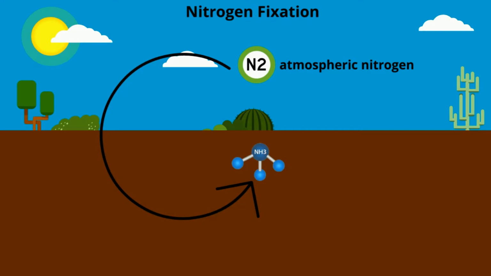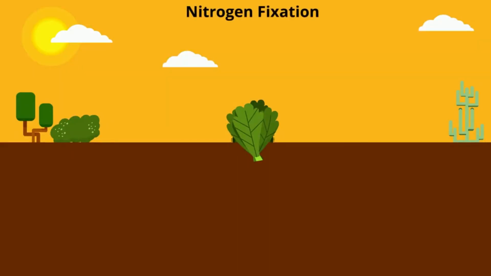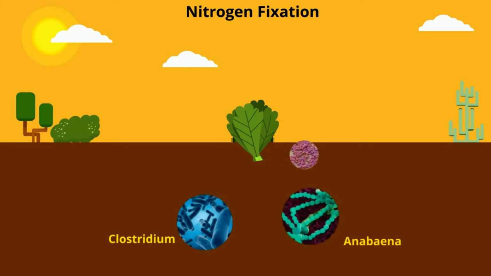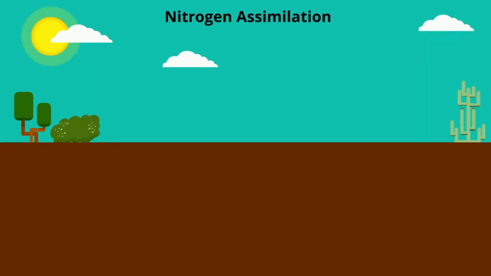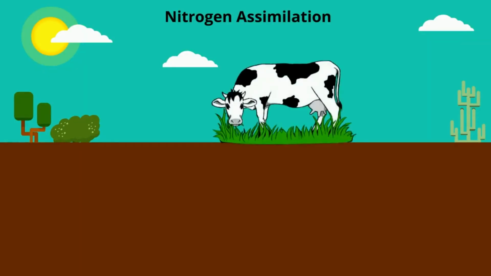Microorganisms like Azotobacter, Clostridium, Anabaena, Nostoc, etc. can convert nitrogen in the atmosphere into nitrates and ammonia in soil. Nitrogen assimilation: the nitrates and ammonia in soil can be utilized by plants, and this enters animals when they eat plants and is converted into organic nitrogen.